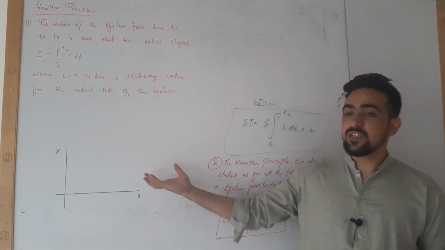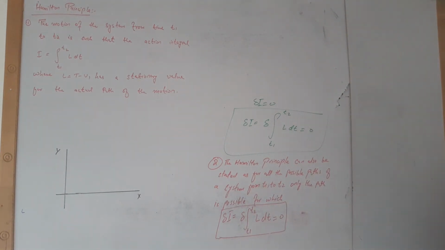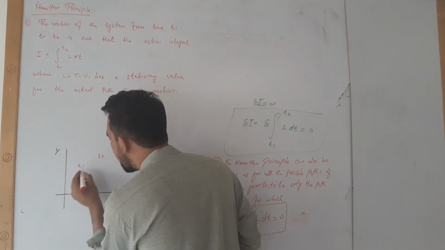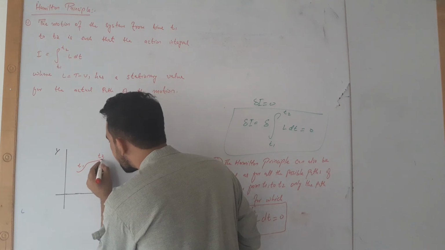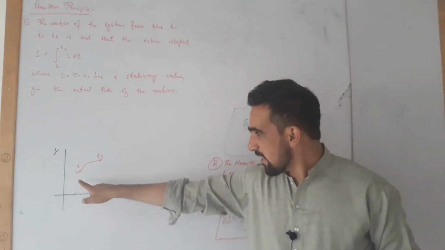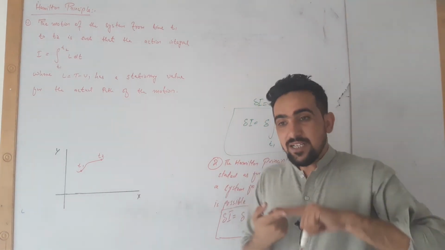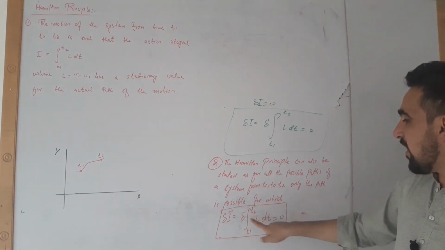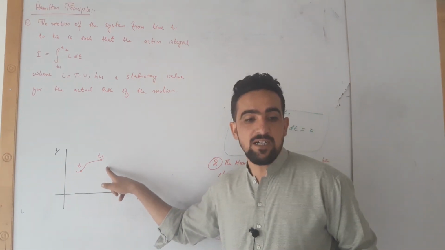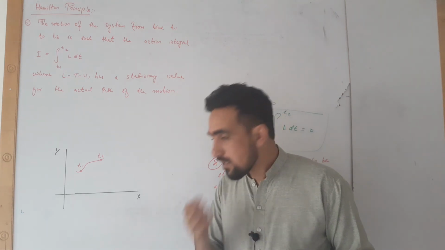So let us imagine we have a configuration space in which there are two paths, say T1 and T2. Now the system has infinite number of ways via which it can reach from T1 to T2, but the system will only follow that path in which this integral becomes equal to 0, and all the other possible paths are restricted or disallowed for this system.